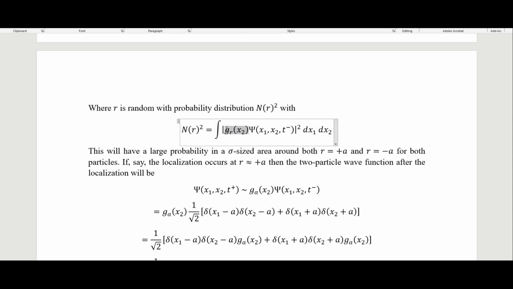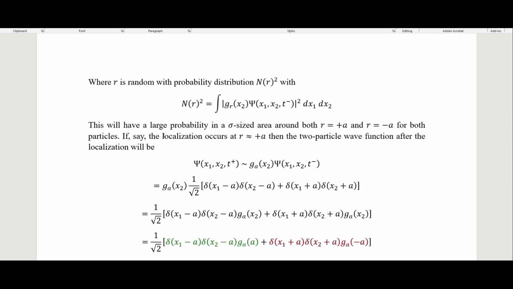This is given by our Gaussian and by our wave function here. Just like we saw in the previous video, the wave function tells you where this thing can actually localize to, and then the Gaussian will multiply by that wave function to actually localize it. So this will have a large probability in a sigma-sized area around both r equals plus a and r equals negative a for both particles.